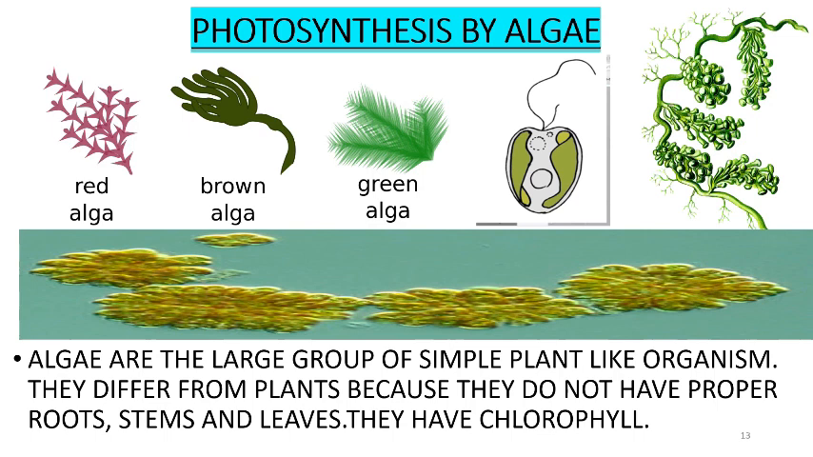Photosynthesis by algae. Many times we have seen patches of slimy green layer floating on the surface of a pond or lake, or even in the stagnant parts of a river. This is algae. Algae are a large group of simple plant-like organisms. Algae contain chlorophyll and produce food by photosynthesis just like plants. Algae, however, differ from plants because they do not have proper roots, stem and leaves. The green color of algae is due to the presence of chlorophyll in them.